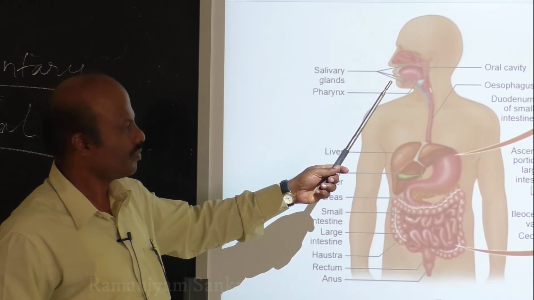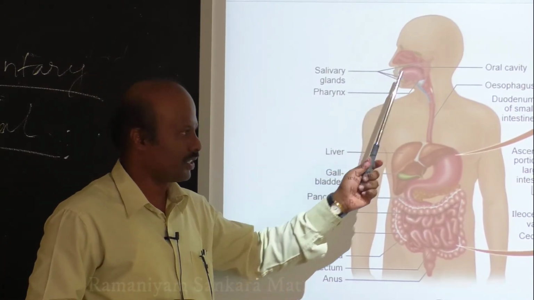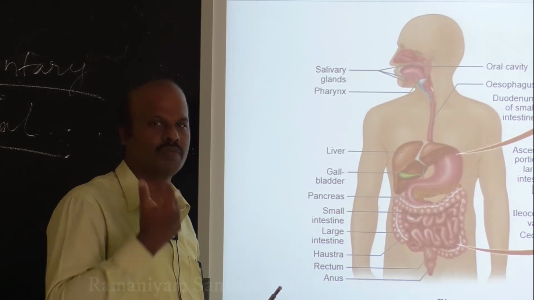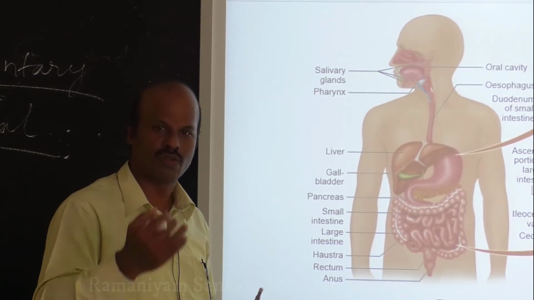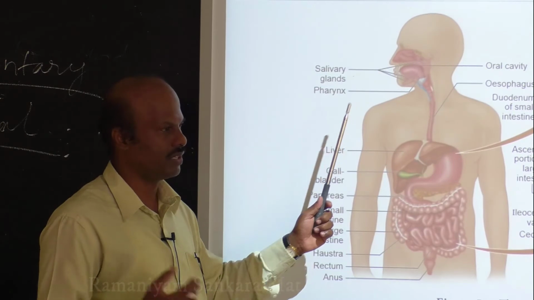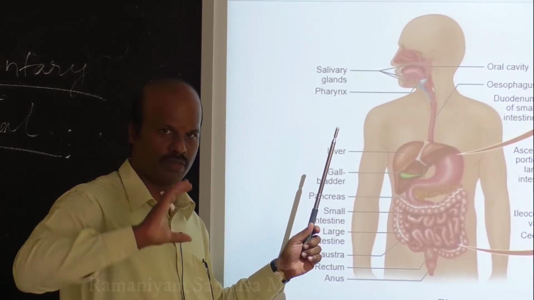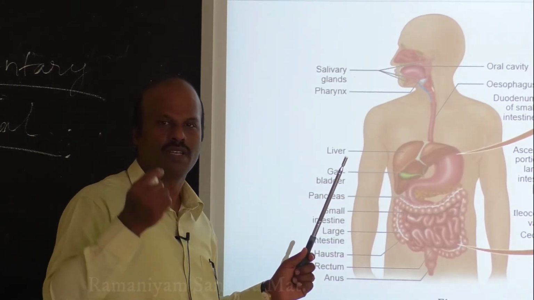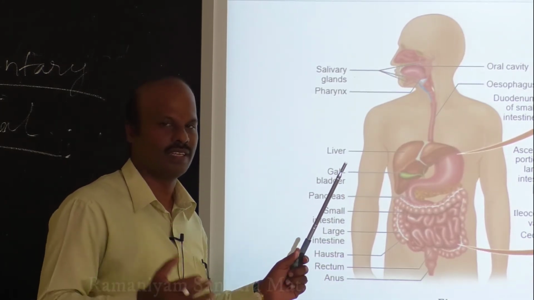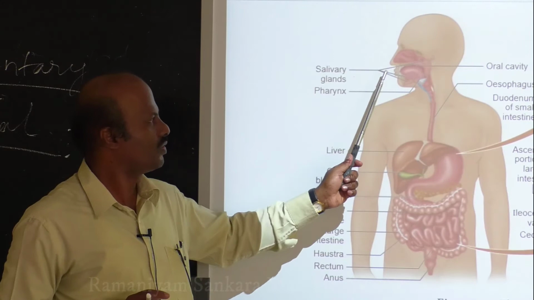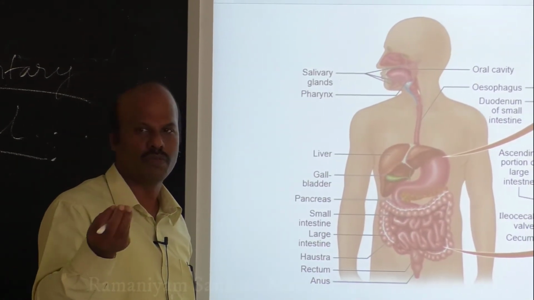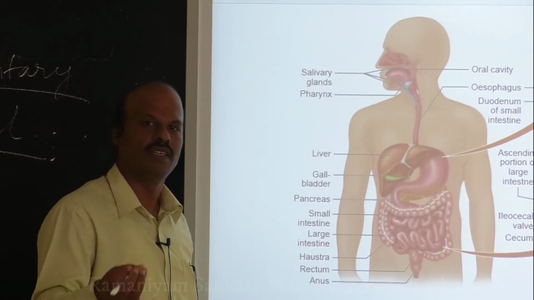Is it clear? The detailed structure of these teeth is given in your book: there are 4 different types of teeth, and what is plaque, and all those things. I will try to explain in the next class by giving a proper diagram. So today you don't bother about the teeth. Next class I will explain what is canine, incisor, premolar and molar. But today you just understand that once food enters the buccal cavity, the teeth are used to grind that food and make it into pieces. That is called mechanical digestion.